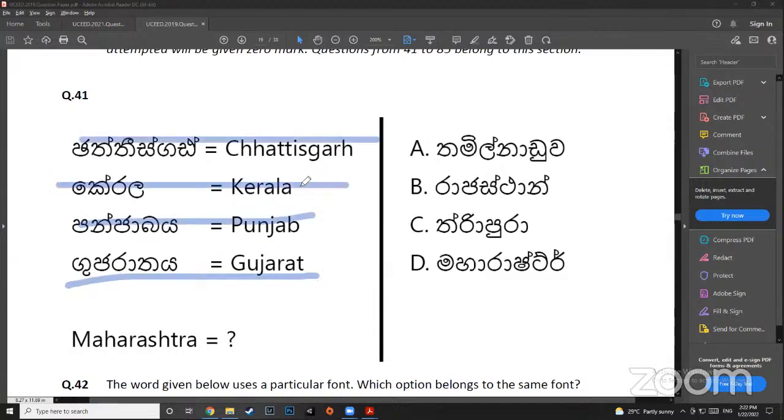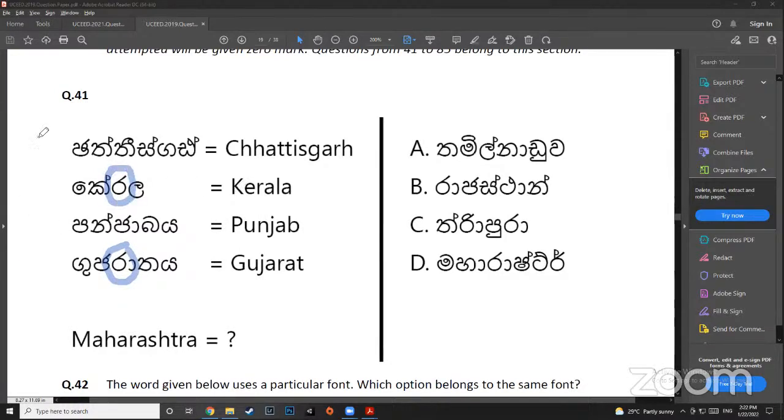Can somebody tell me? There is a delay, so I won't be able to see whether you're saying or not. But even then, you can see this and you can see this. They're common, right? This is also common. This one between these two. But there is nothing that is similar between Chhattisgarh and Punjab. So we don't know what that means. It could be, isn't it? But we can't find any. In these two, we can't find any commonality.